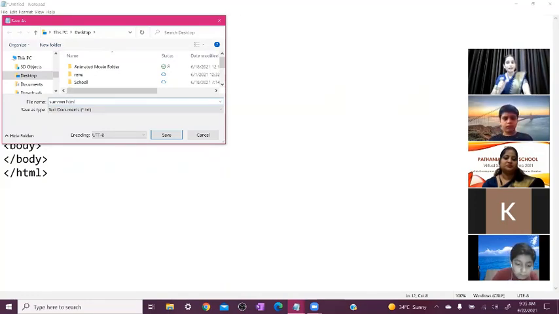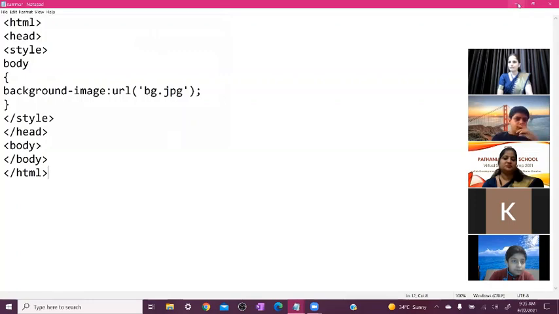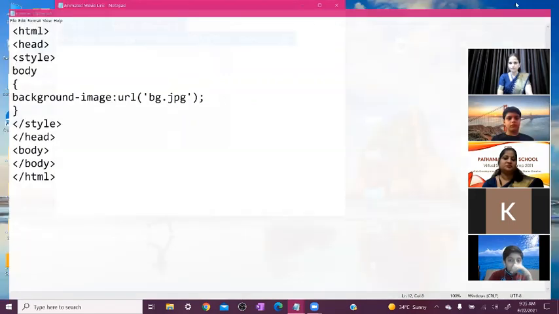Everyone, attention here now. When you save your file, .html is very important. So first you write your file name, any name you can write here: your name, your parents' name, your pet's name, your friend's name, any name. But after that, the dot sign is very important, and then you write html and click on the save button. Okay, so where do we save it? On the desktop. So you select your location, desktop, write the name of your file, then .html, and save it.